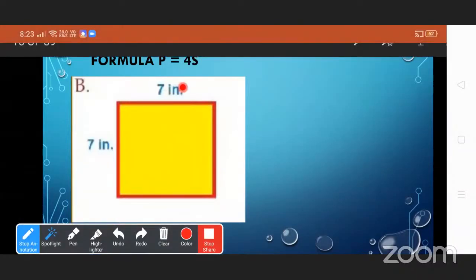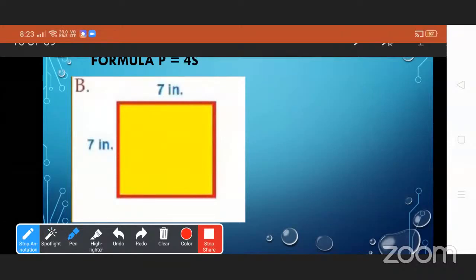This is 7 inches, na? See here, the side of the square is 7 inches. So this is the formula. P means perimeter and 4s means 4 multiplied by the side of the square. So here perimeter is equal to,